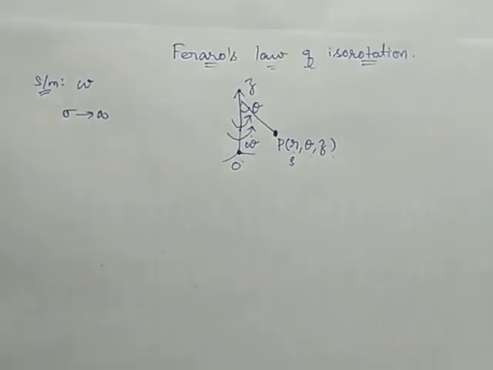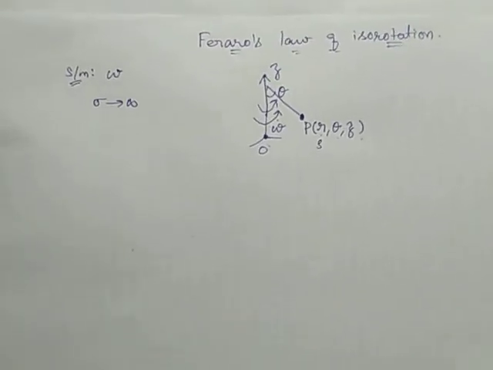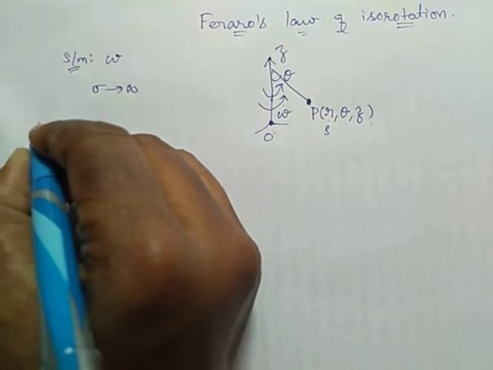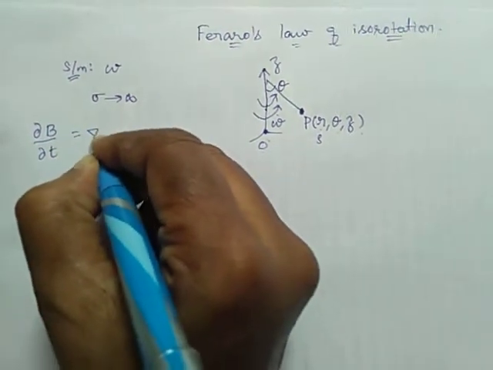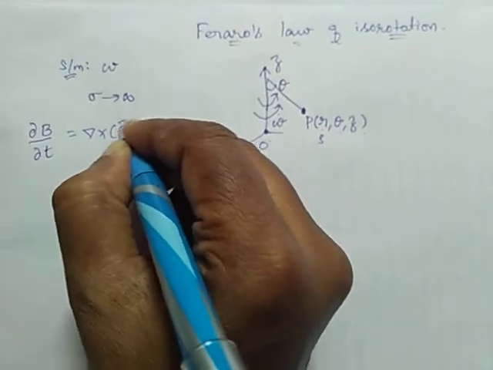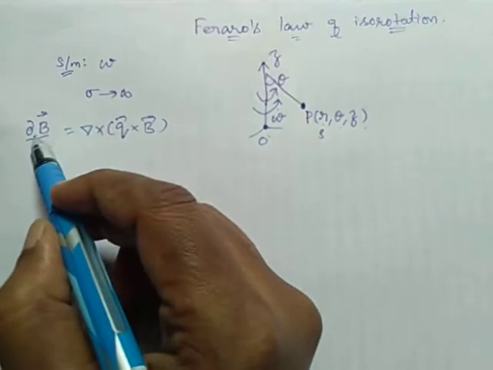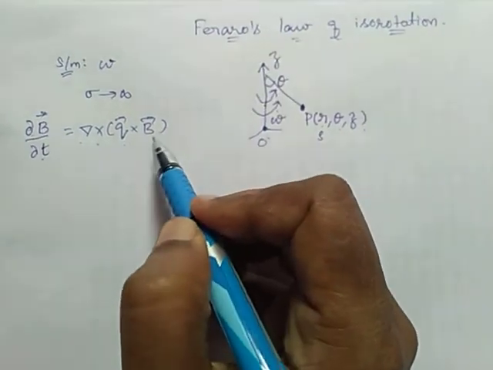Now we are going to consider the magnetic induction equation for a perfectly conducting fluid. We know the equation: dou B by dou t is equal to del cross (q cross B). The same equation can be written as dou H by dou t is equal to del cross (q cross H), one and the same.